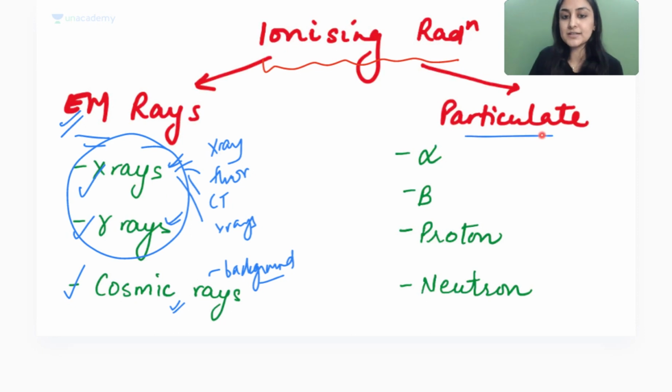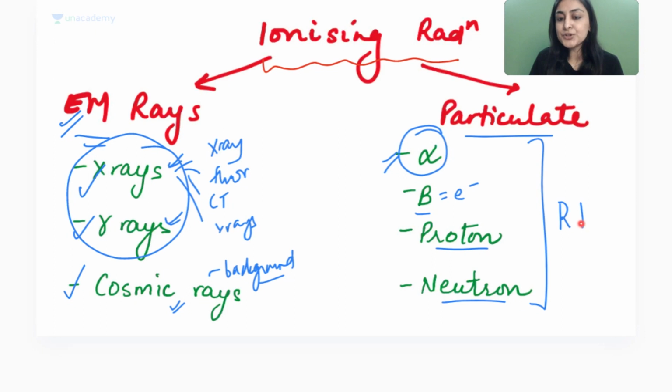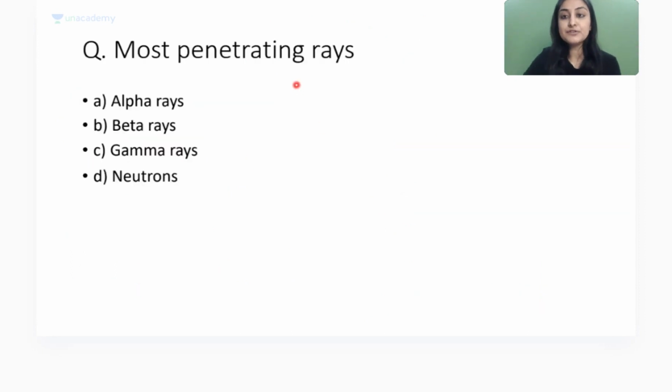When we talk about particles, we have alpha particles. Alpha particles are helium nuclei. Okay, so they're very heavy. Remember that. These are very bulky particles. Then we have beta particles or electrons. We have protons. We have neutrons. All of these are useful in radiotherapy. I don't use them for diagnosis. They are all for therapy only. All right, so this is how we divide ionizing radiation. Out of these, when I ask you which are the most penetrating rays, read the question carefully.